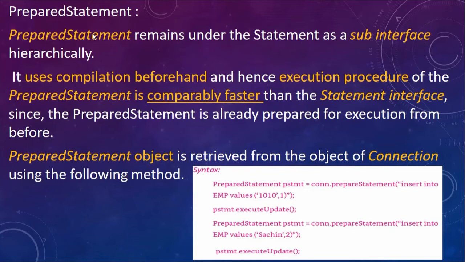Such pre-compiled queries, SQL statements, can be fired by using something called prepared statement. So prepared statement uses compilation beforehand, and hence the execution of the prepared statement is comparably faster than the statement interface. Why? Since the prepared statement is already prepared for execution from before.